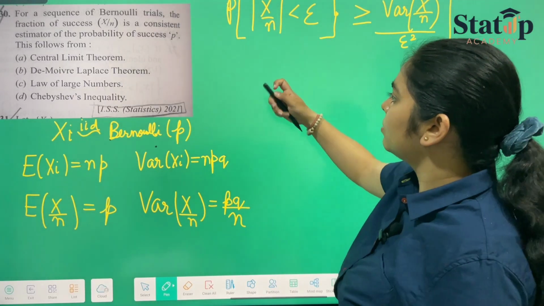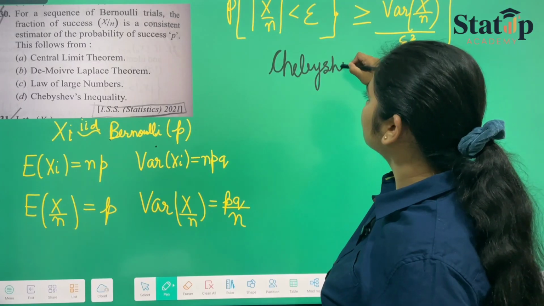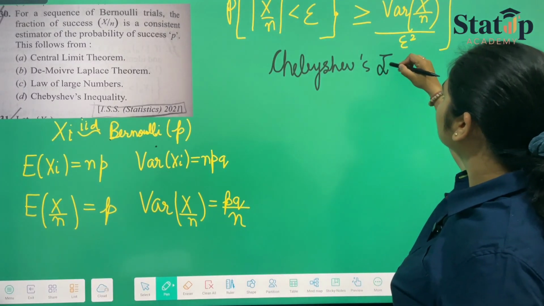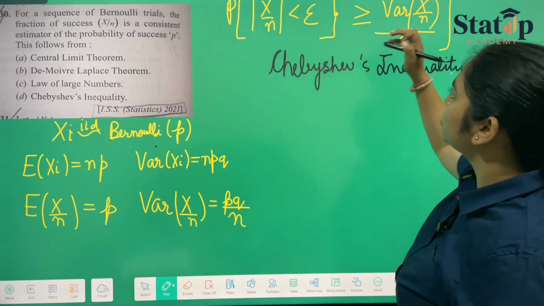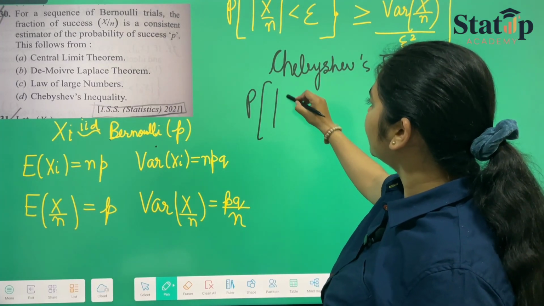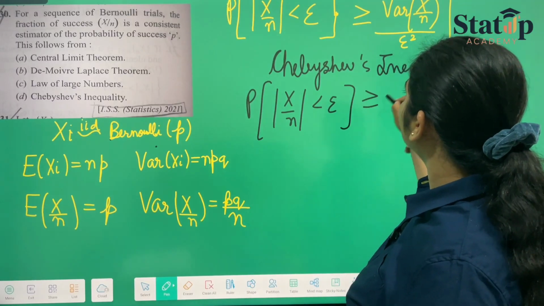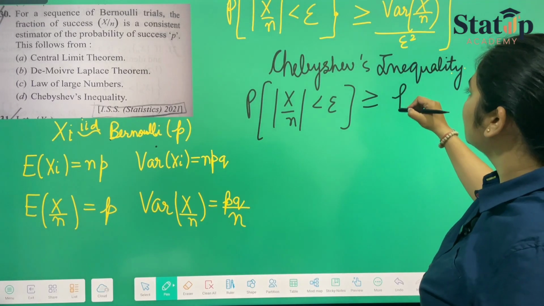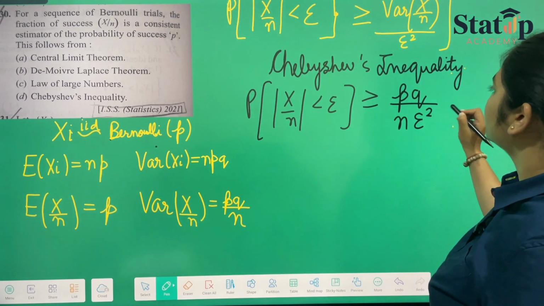And this is nothing but our Chebyshev's inequality. How have we used this? The probability that X by n is within epsilon, and the variance of X by n is nothing but pq upon n, over epsilon square.